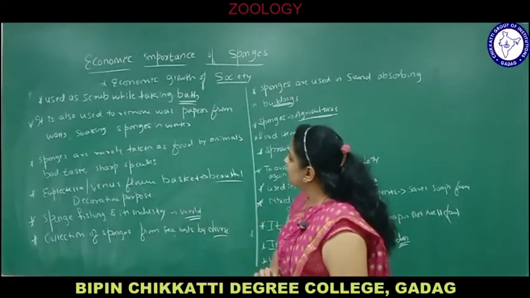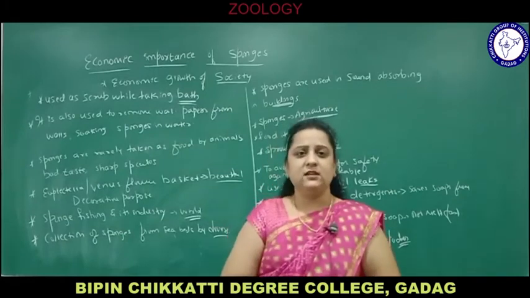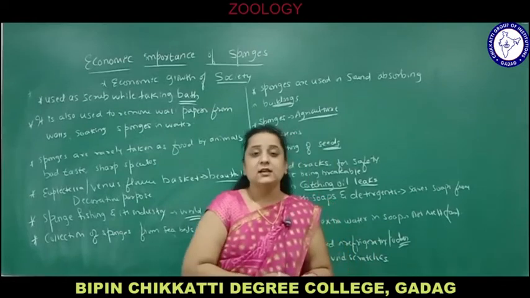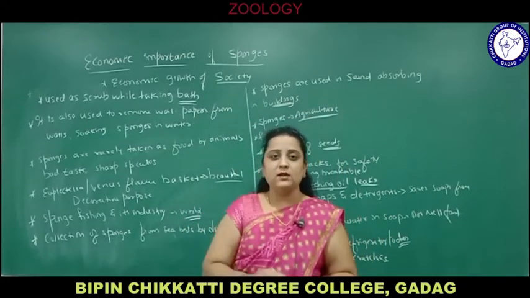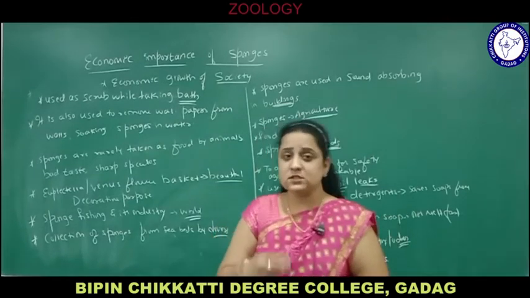Next, sponges are rarely taken as food by animals. So see, as other animals are eaten, why are sponges not eaten? They are not eaten because of their bad taste, the nature of the body, the hard spicules and the bad odor. It is not used by many animals. Sponges are not used easily as food.